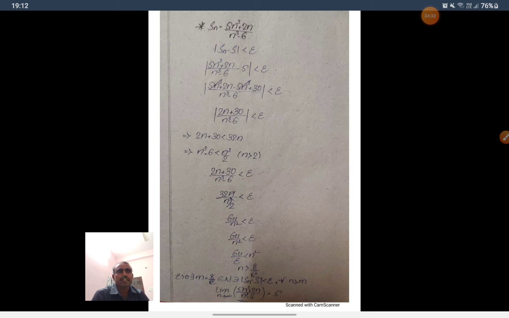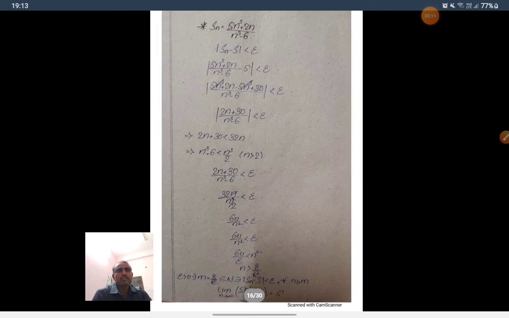So (2n plus 30) by (n cube minus 6) is less than 32n by (n cube by 2), which is 64 by n square, less than epsilon. N square is greater than 64 by epsilon, n is greater than 8 by root epsilon. So for every epsilon greater than 0, there exists m equal to 8 by root epsilon such that mod Sn minus S less than epsilon, so limit n to infinity of (5n cube plus 2n) by (n cube minus 6) is equal to 5. Therefore, the given sequence converges to 5.